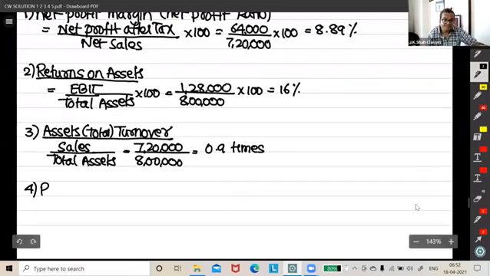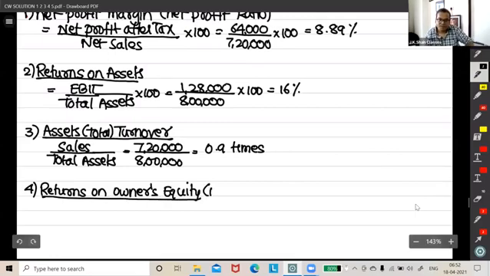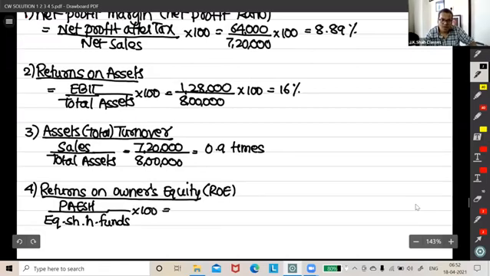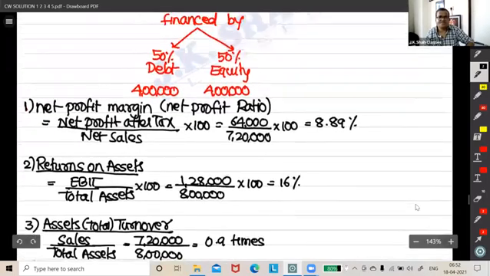And then returns on owner's equity. Returns on equity. So it is PAT upon equity shareholders funds. PAT was 64,000, right?